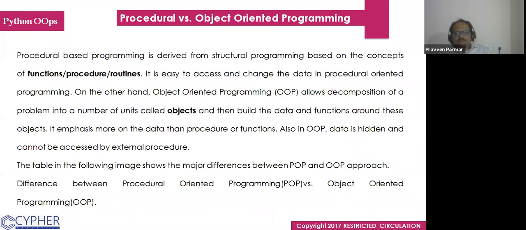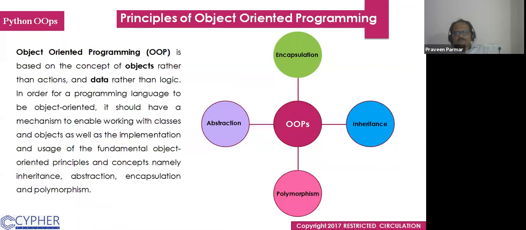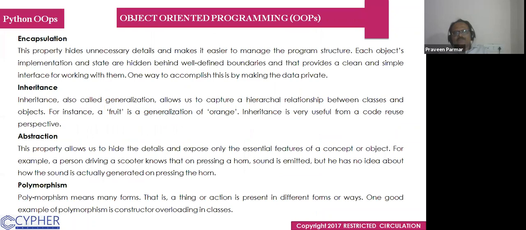I will tell you some important things. This I will share with you, so you could understand in a better way. Object-oriented programming is based on the concept of objects rather than actions, and data rather than logic, in order for a programming language to be object-oriented. So if you see this, the OOPS has inheritance, polymorphism, abstraction, and encapsulation. We will see later on one by one.